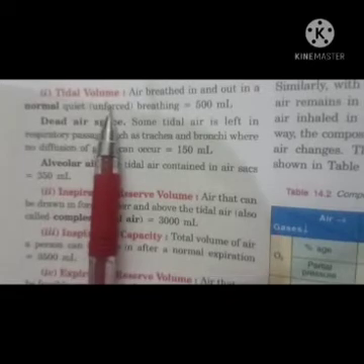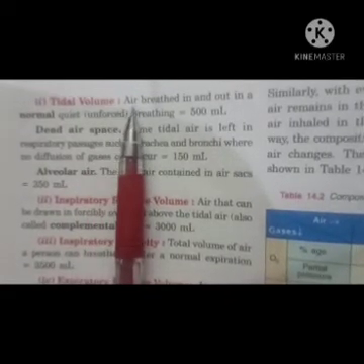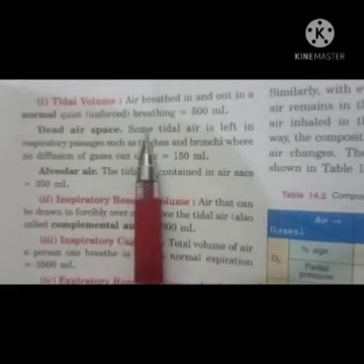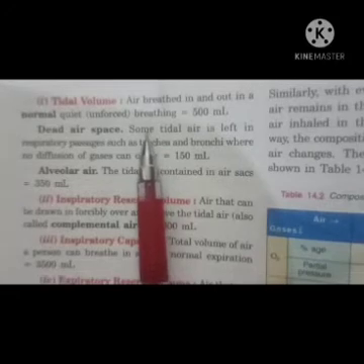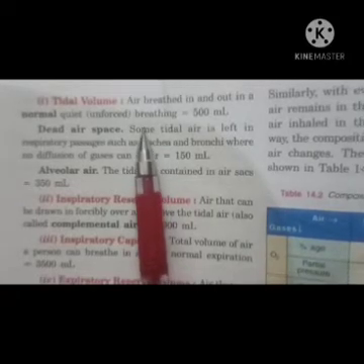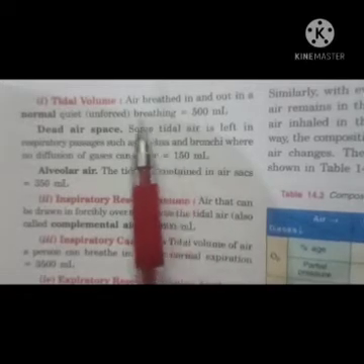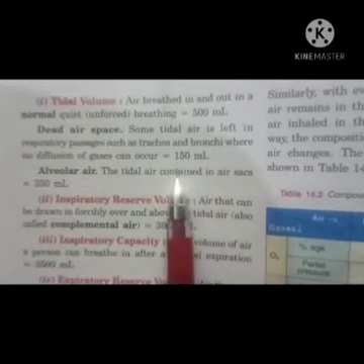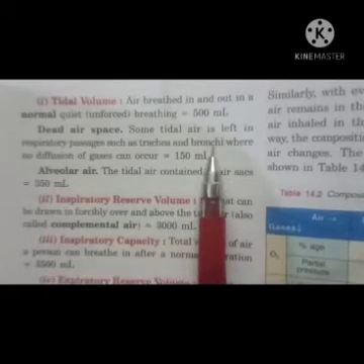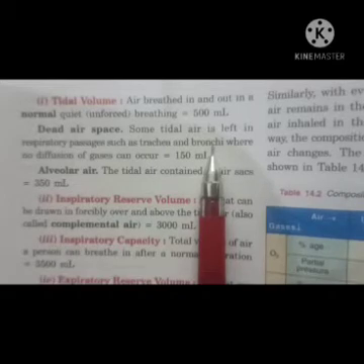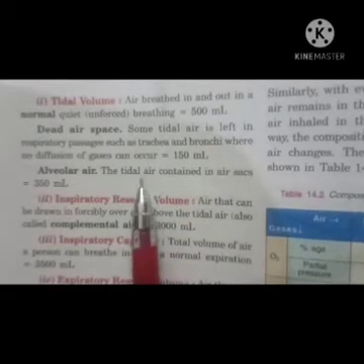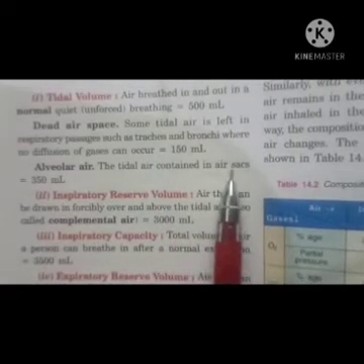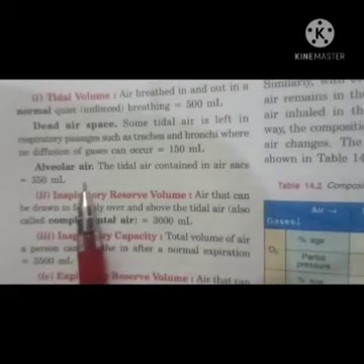First is your tidal volume. Actually, what is tidal volume? It is actually the air which we breathe in and breathe out in a normal quiet breathing. In simple words, when you are simply sitting, how much air you breathe in and how much air you breathe out, that is called tidal volume, and it is about 500 ml. Out of this 500 ml, 150 ml remains in the trachea and bronchi, where no exchange of gases takes place, no diffusion of gases occurs. And 350 ml of tidal air is contained in air sacs, meaning it reaches the alveoli.